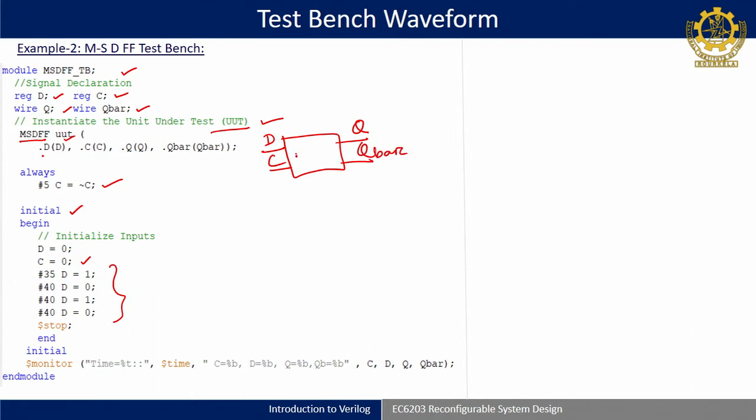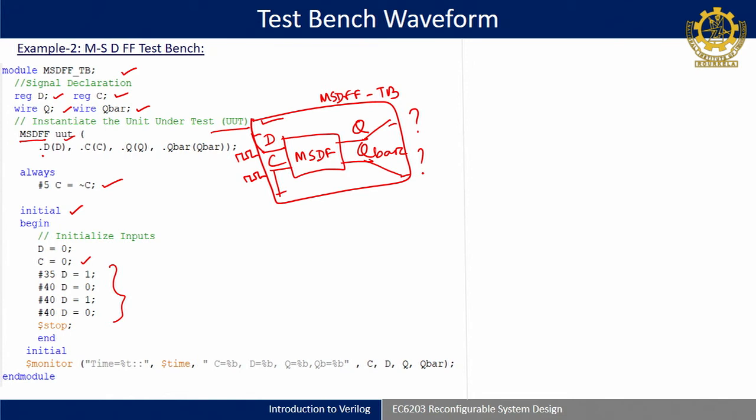For the MSD flip flop, I am not going into detail of the behavior, structure or data flow. This is my module, my interfacing medium for communicating with other modules. This has to be called in another test bench, like MSD flip flop underscore TB, where we have declared all these things as I told you, and it has to be connected. Connection is done, so now we generate the waveform and clock waveform here, observe the result here and verify it as per the truth table of the master slave D flip flop.